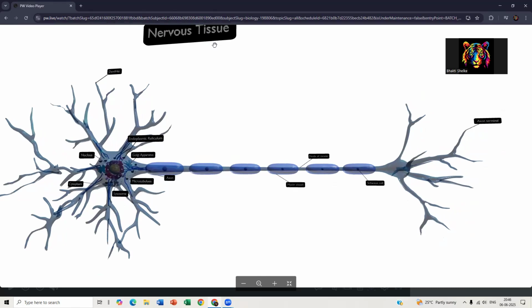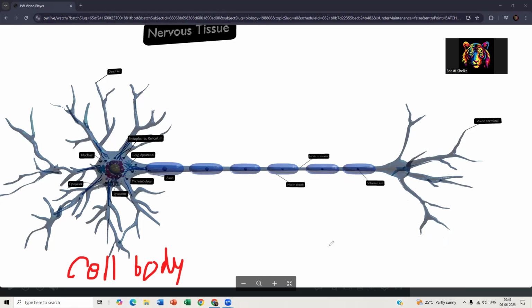Here, the part that has the cell organelles and various branches is known as the cell body. You heard it right: it is known as the cell body.